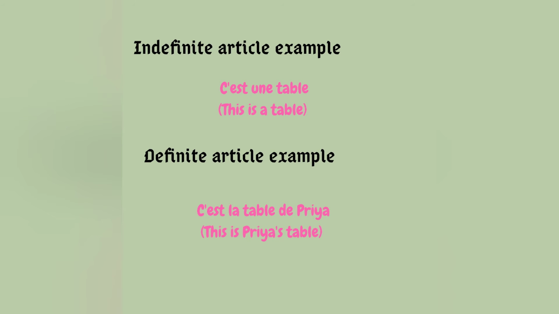Indefinite article example, c'est une table. This is a table. Definite article example, c'est la table de Priya. This is Priya's table. Indefinite article example, c'est un enfant. This is a child. Definite article example, c'est l'enfant de Riya. This is Riya's child.